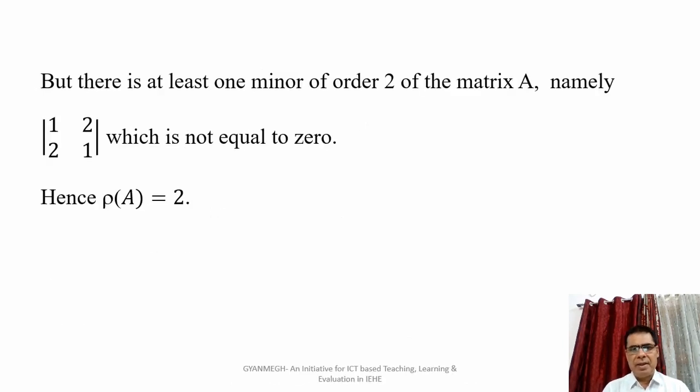Therefore, it is a singular matrix. Hence, the rank of this matrix is not equal to 3. Now we consider its minor of order 2. The first minor, the determinant 1, 2, 2, 1, is obviously not equal to 0. Therefore, we can say that the rank of the matrix A is 2.